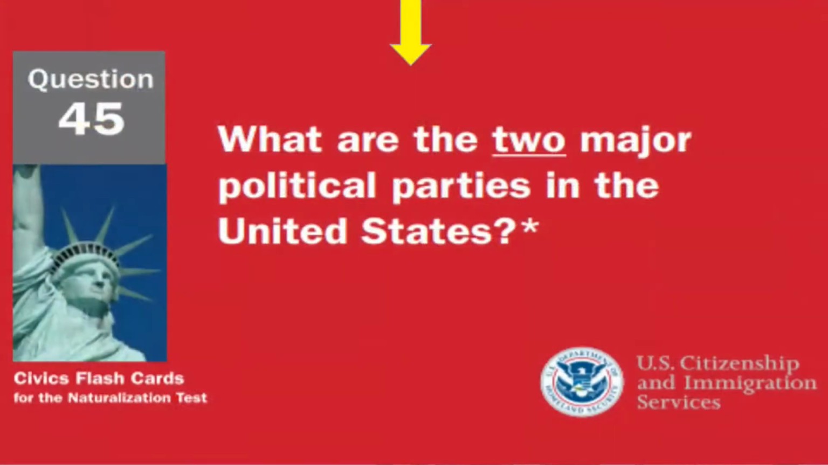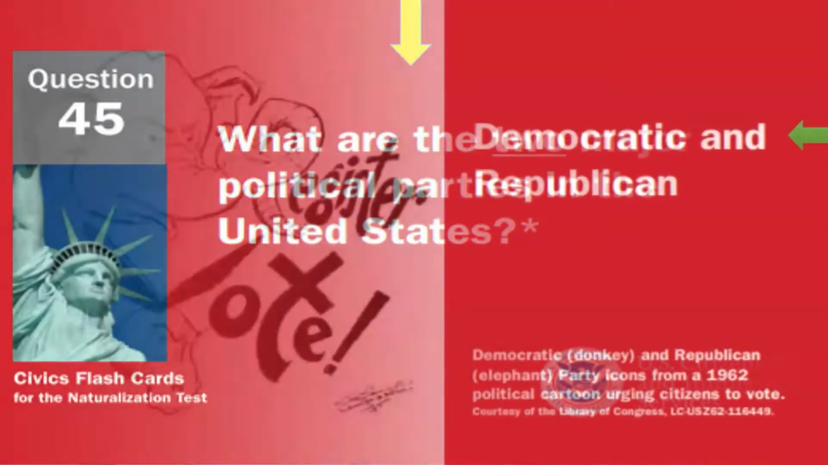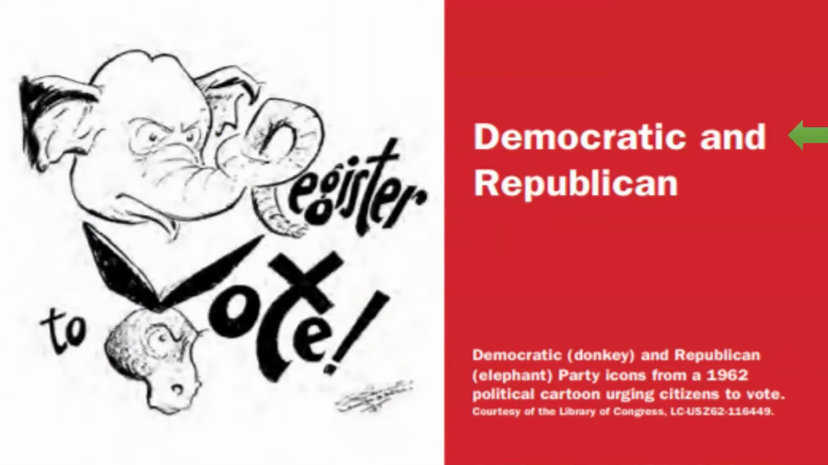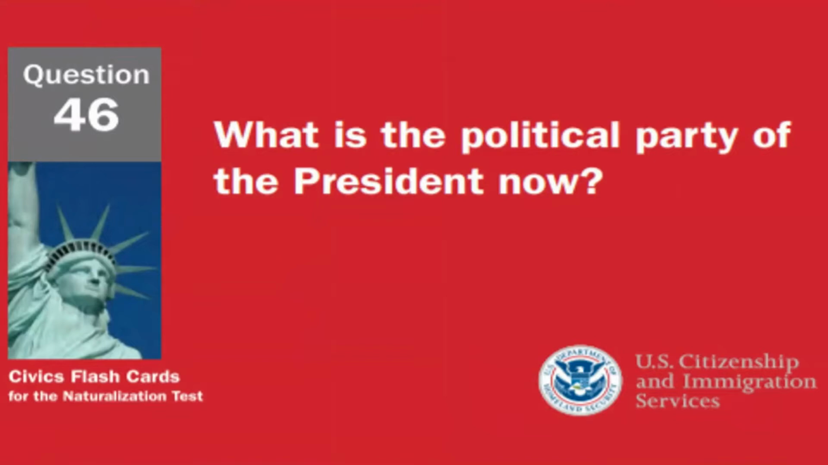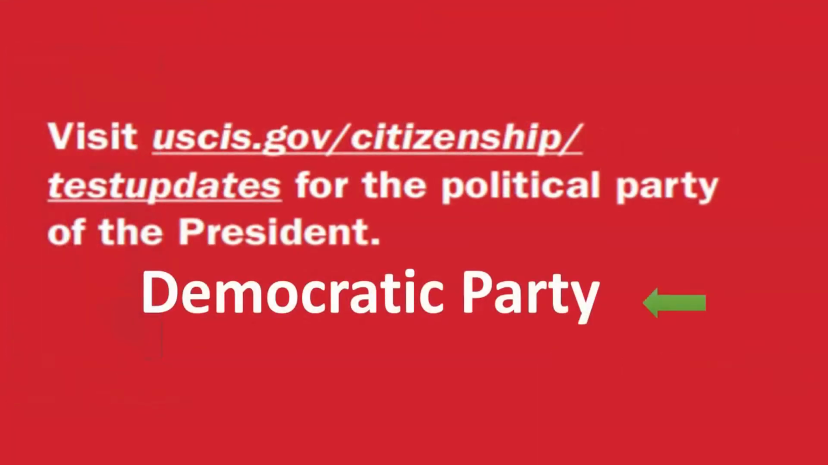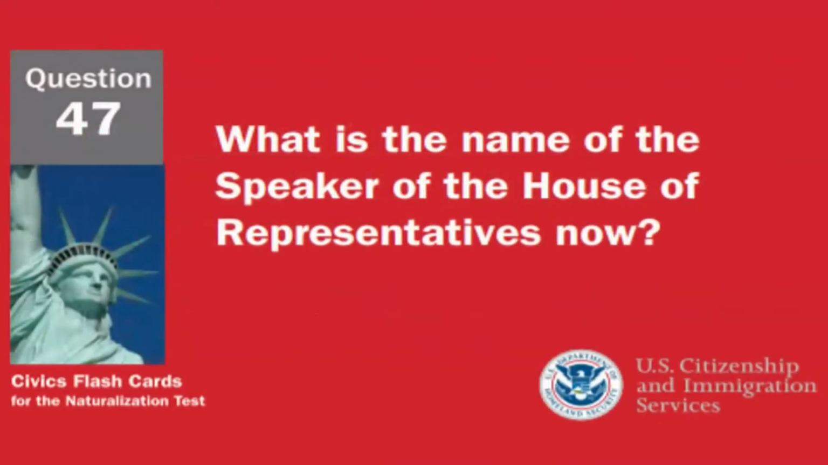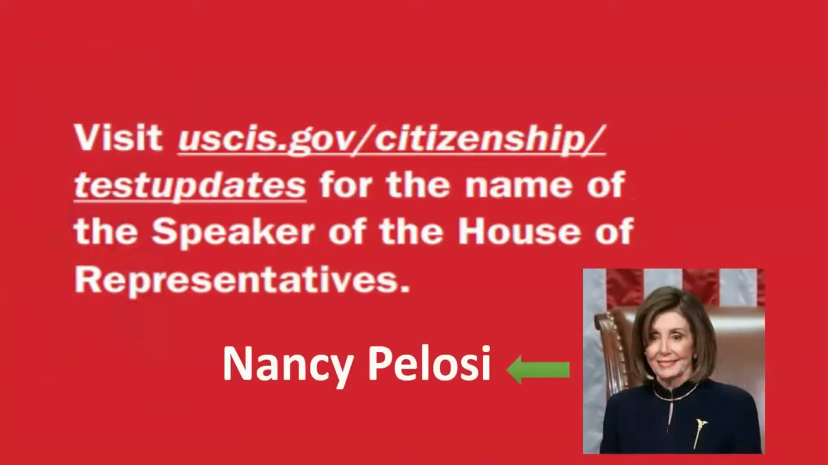What are the two major political parties in the United States? The two major political parties in the United States are Democratic and Republican. What is the political party of the president now? The political party of the president now is the Democratic Party. What is the name of the Speaker of the House of Representatives? The name of the Speaker of the House of Representatives is Nancy Pelosi.